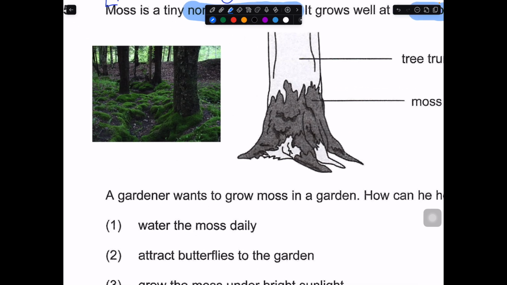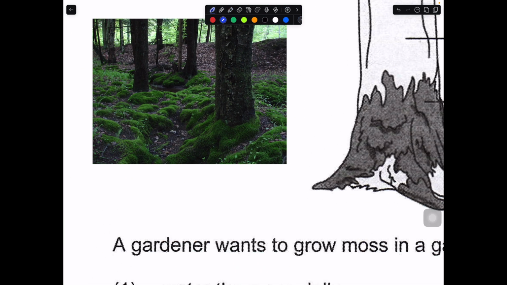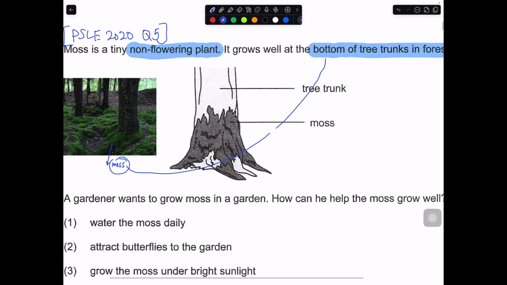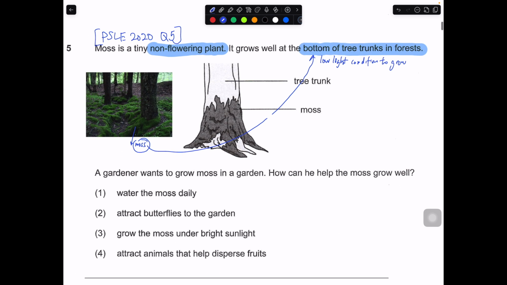So I have a picture of moss over here. So these are actually your moss, and it grows usually at the bottom of the tree trunk. So what does it tell you? This bottom of the tree trunk tells you that it actually needs low light condition to grow. That means it doesn't really need a lot of light for it to grow in this case. And there's a picture that helps you to visualize how it works.